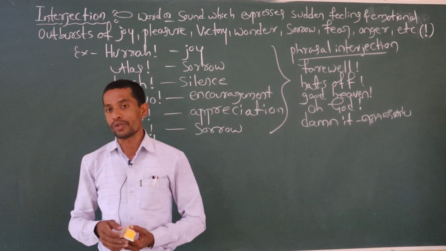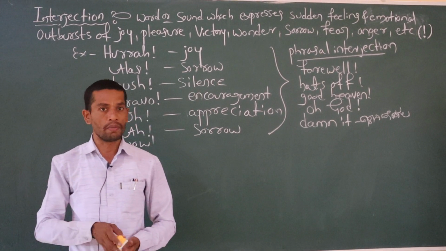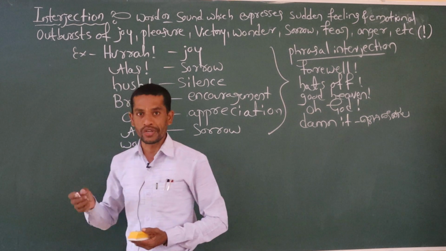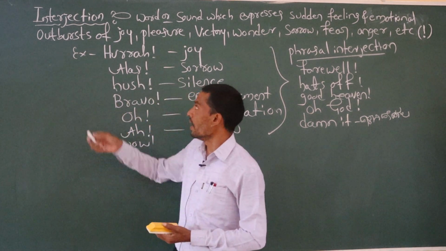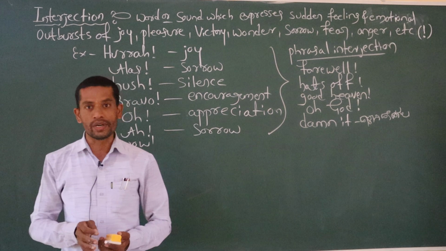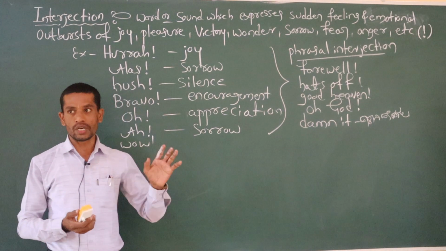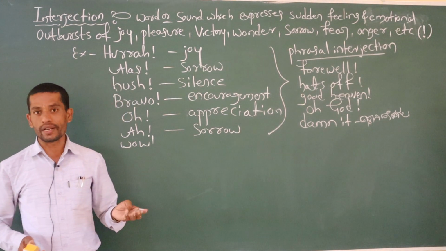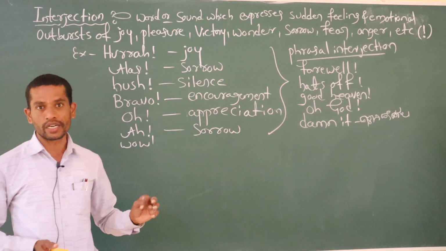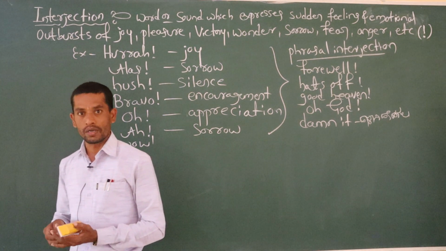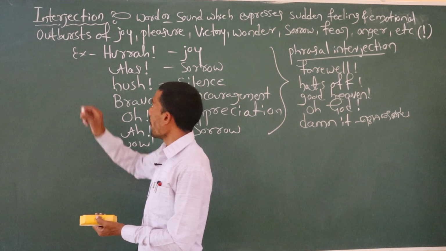Today we are going to discuss one more last topic of parts of speech. That is the last one, interjection. Already we discussed the seven topics which come in parts of speech: noun, pronoun, verb, adverb, adjective, preposition, conjunction, and the other one, interjection.